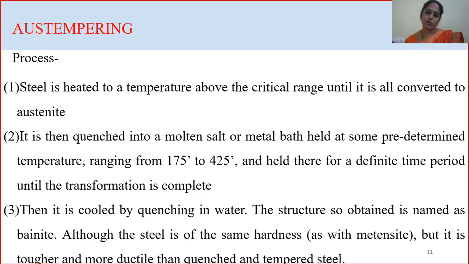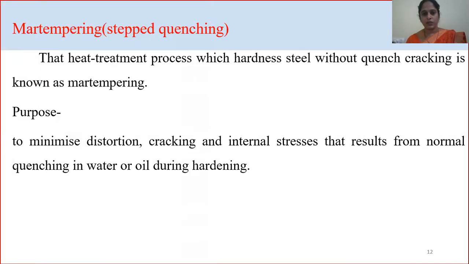Then it is cooled by quenching in water. During this time, the structure of bainite is achieved. This is similar to the hardness of martensite. And austempering is also known as isothermal quenching.